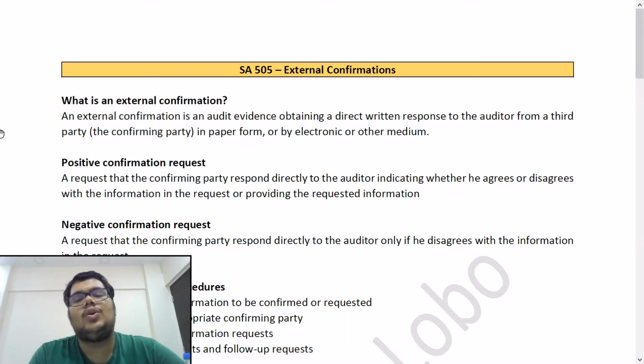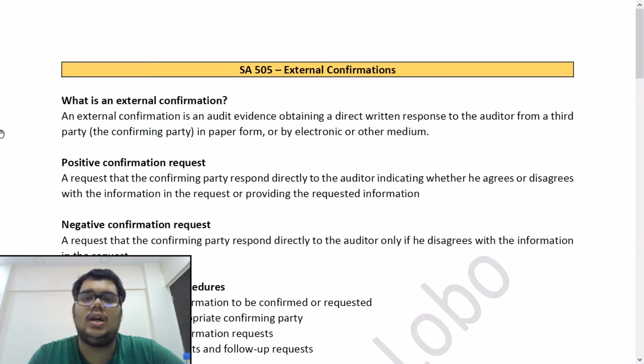Okay. And then Kotak Mahindra Bank will respond back to the auditor stating that this company has so and so accounts and so is the balance. So this will provide the auditor direct confirmation from the third party with which the company has a balance. So this acts as a very important source of audit evidence because it is directly obtained by the auditor from the third party with which the company has an account.